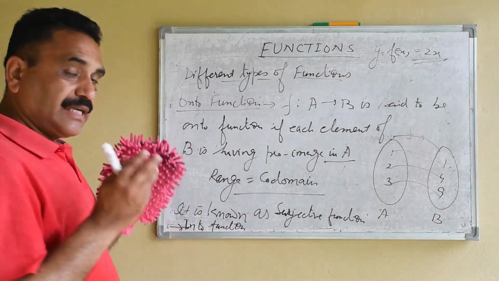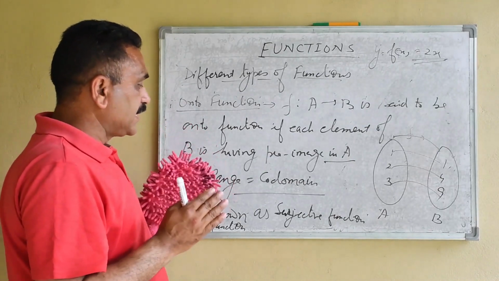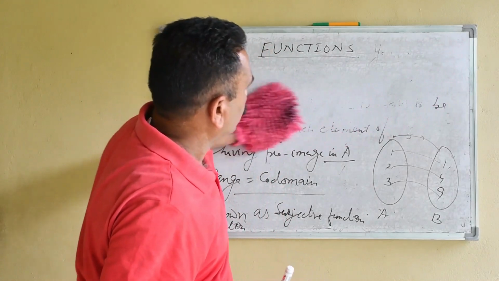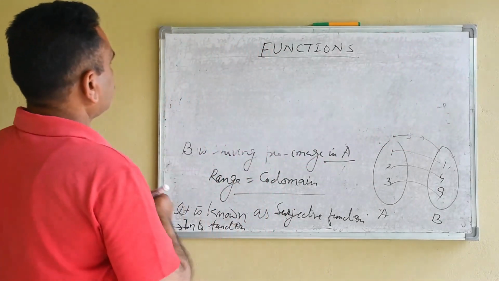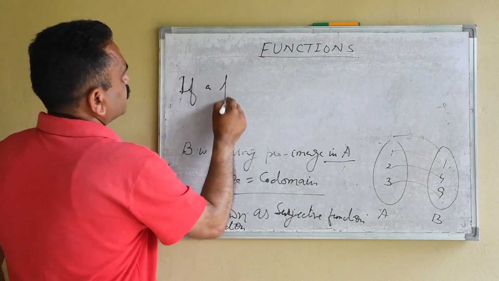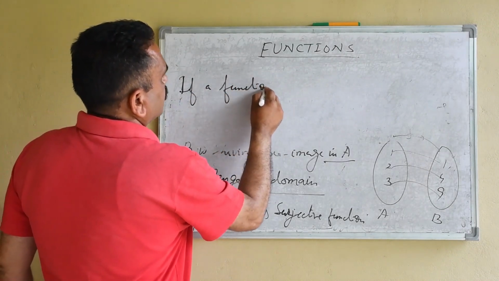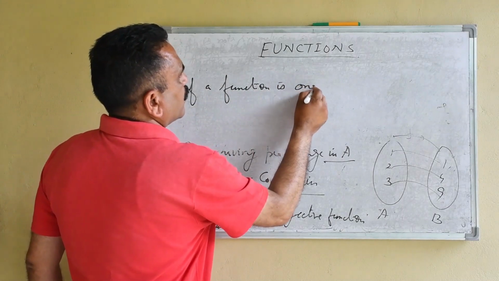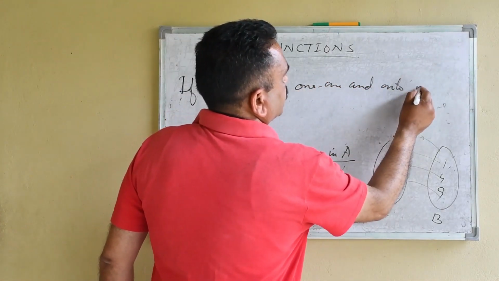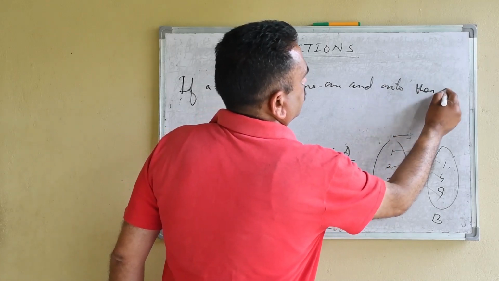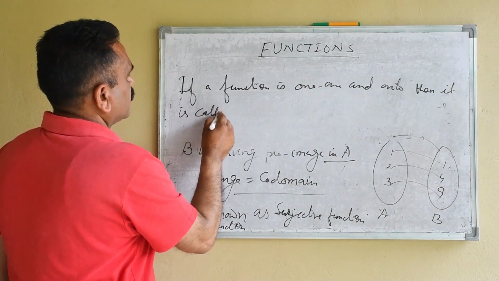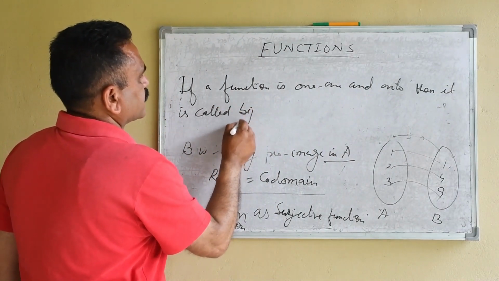And if it is both, then it is known as a bijective function. So what is a bijective function? If a function is 1-1 and onto, then it is called a bijective function.